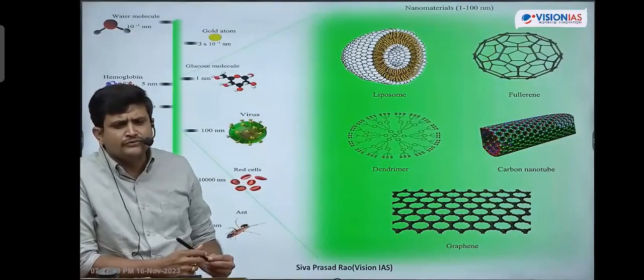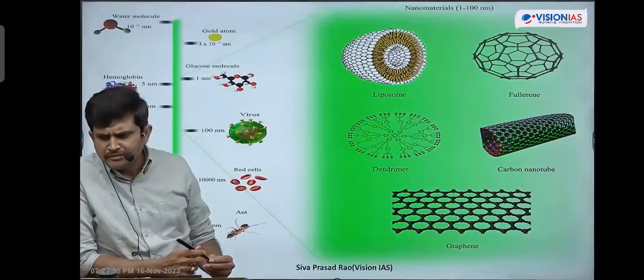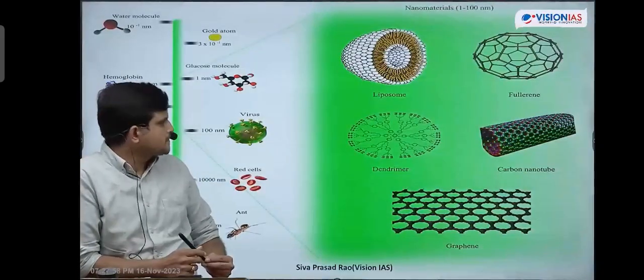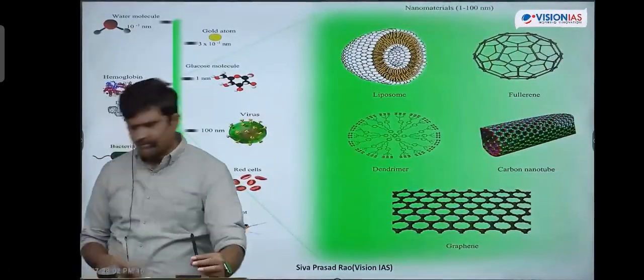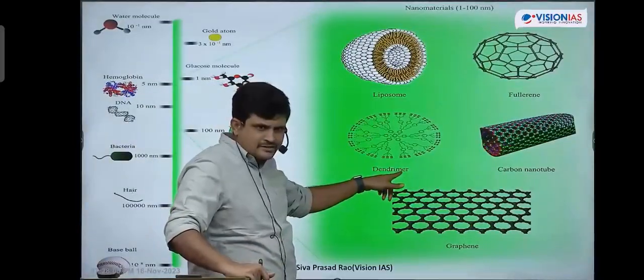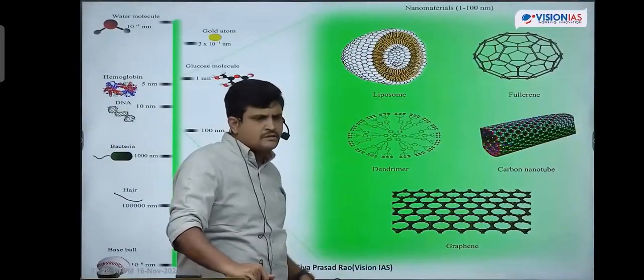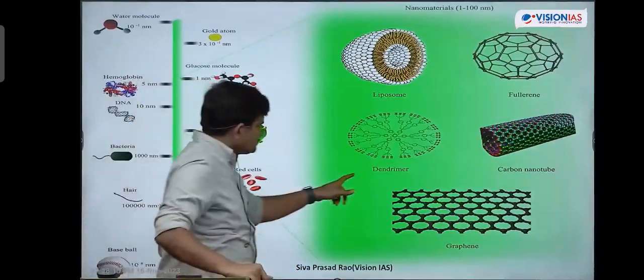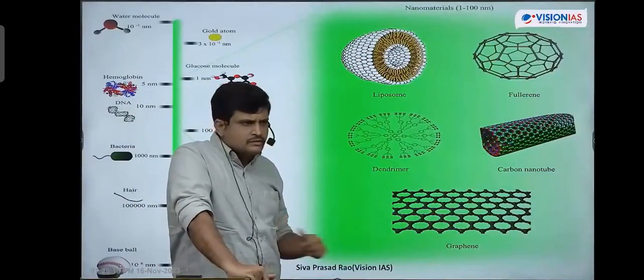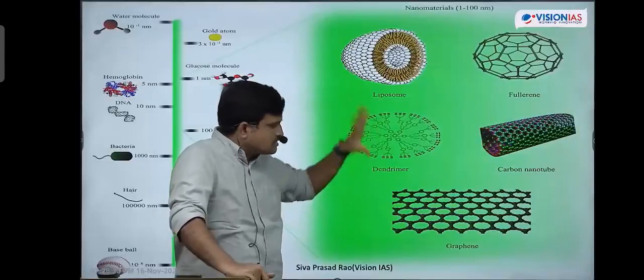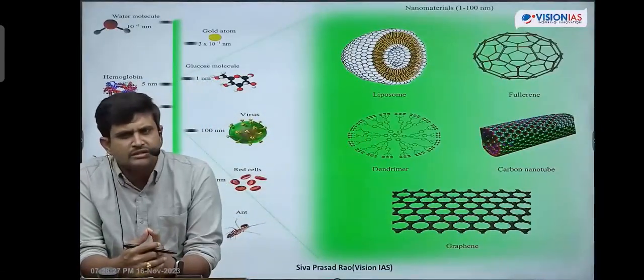Next one is Buckminster fullerenes. Next one is liposomes and dendrimers. These are the different types of products that we are commercially using in different sectors.